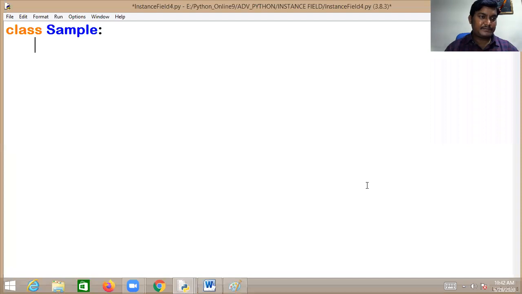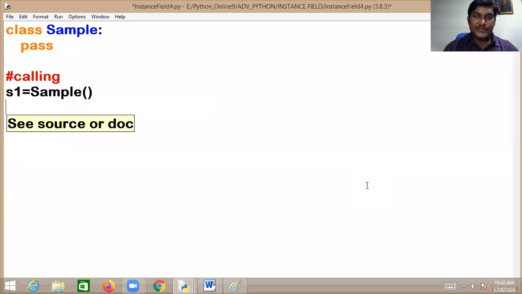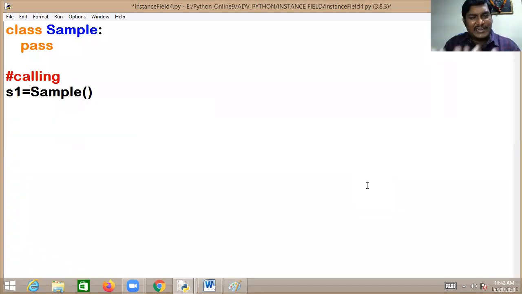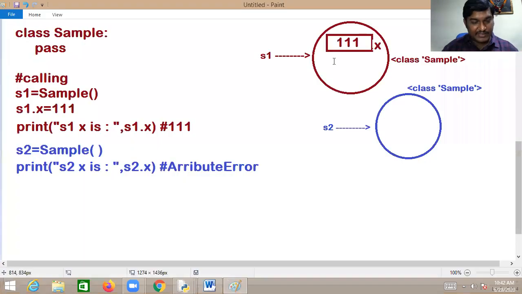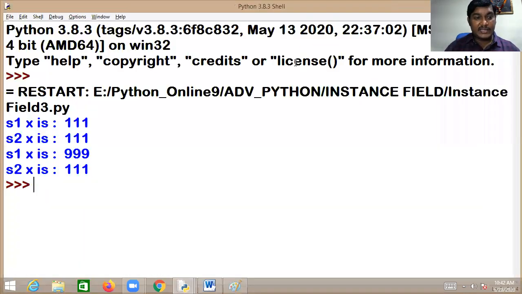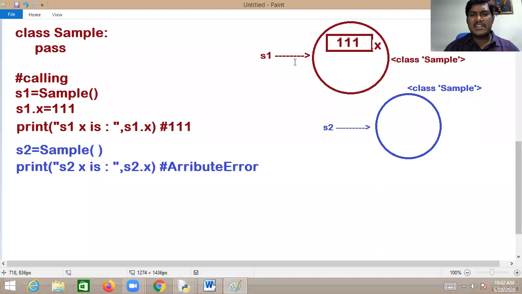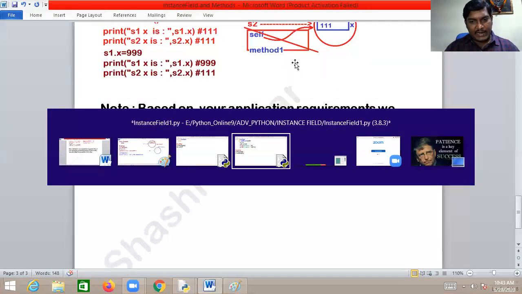Class Sample, I don't write anything in it. Then I have to create an object: S1 equal to Sample(). One plain object is created, nothing in it. Then S1.X equal to 111. I am requesting the PVM to initialize 111 to X of the S1 object. This is what happens. It's very easy.